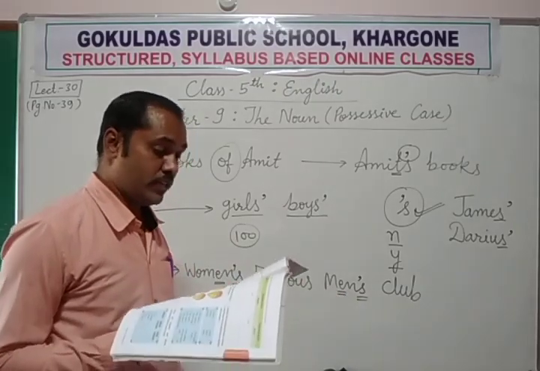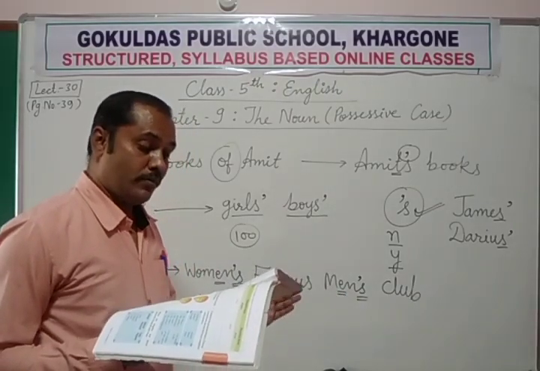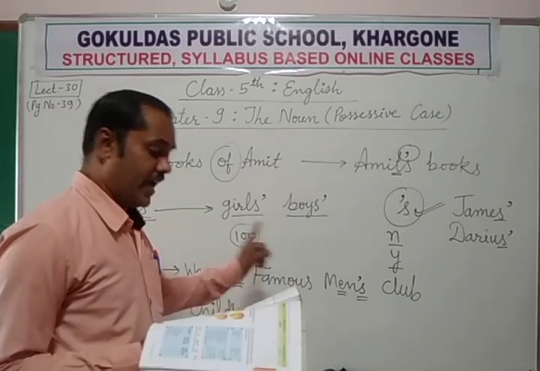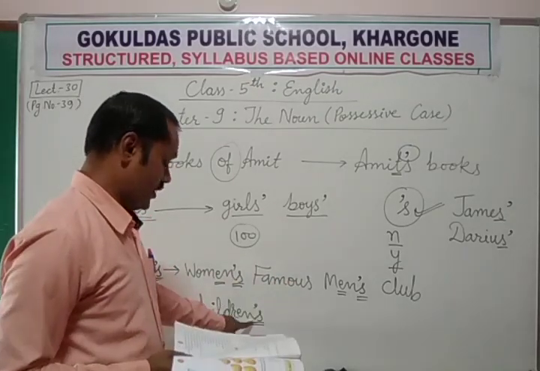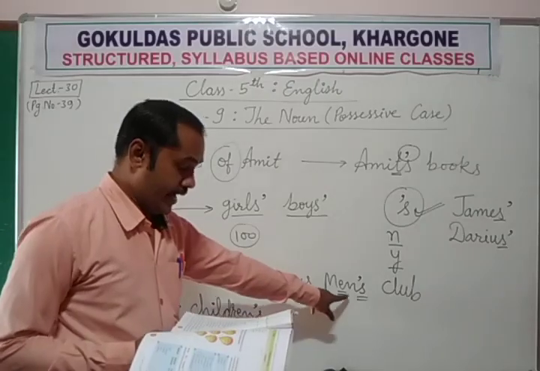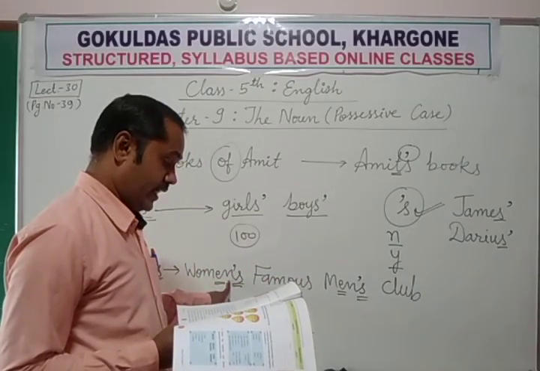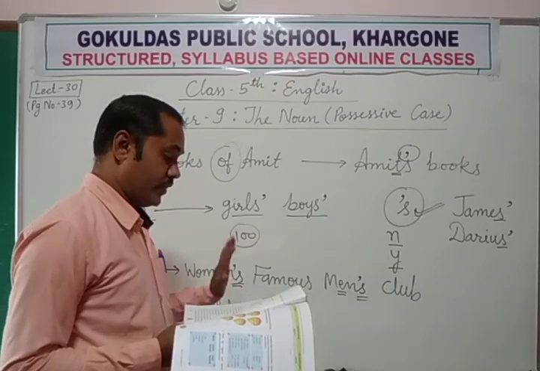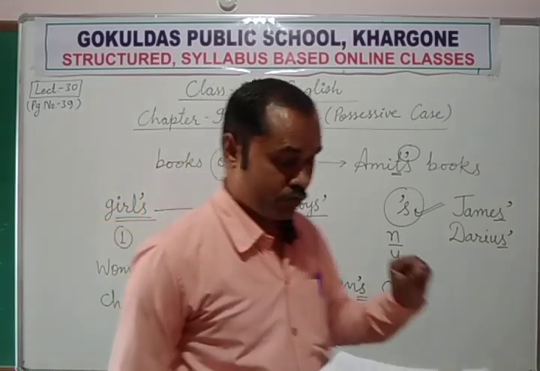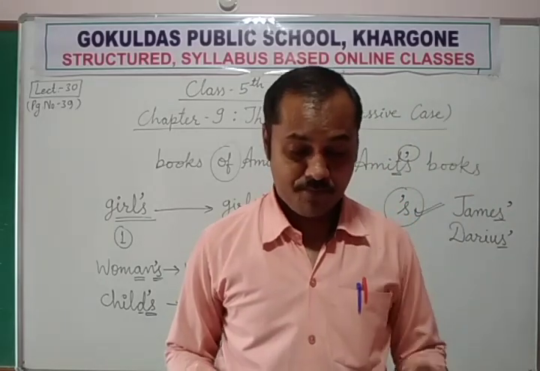So what to do with them? It is formed by adding apostrophe and s, just like children's, men's club, women's committee. Okay, so here you can add apostrophe as well as s.